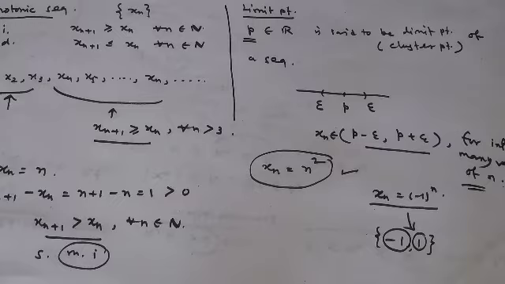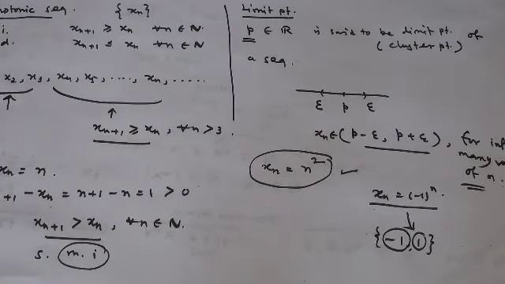Okay, now in support of the existence of the limit point, we have a famous theorem, namely the Bolzano-Weierstrass theorem, which guarantees the existence of a limit point.